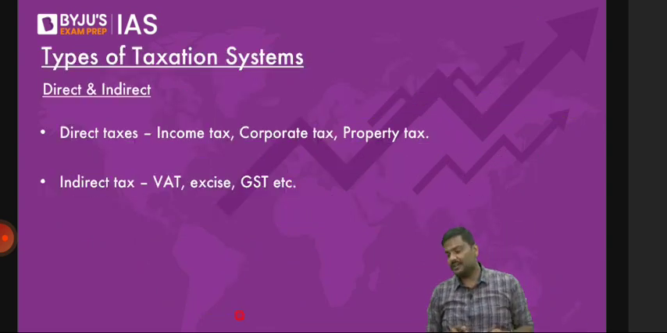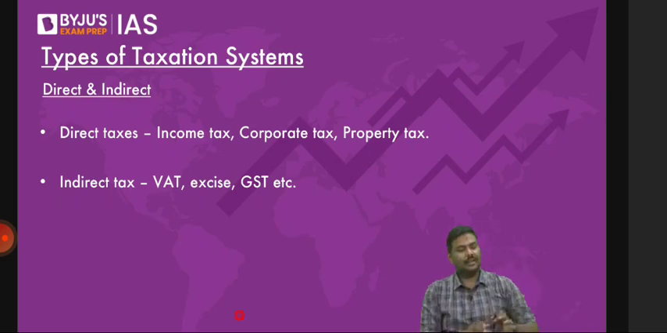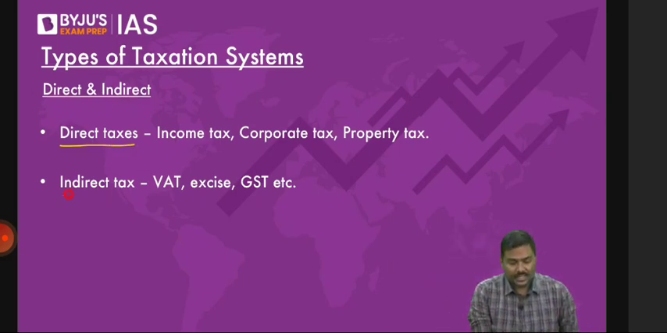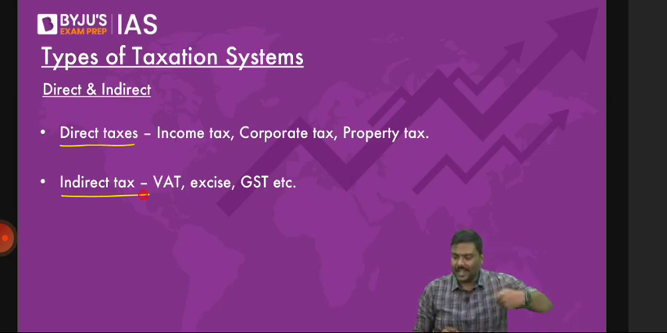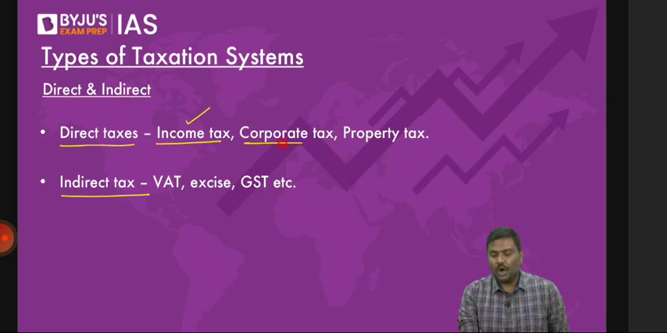Let me go to the types of taxation. Let me cover this one. After this, we'll take a break. Okay, let me cover one type. After this, we'll take the break. First type of taxation system is direct taxes and indirect taxes. Examples. Let me start with examples. Example of a direct tax is income tax, corporate tax, and property tax. Okay, income tax, corporate tax.